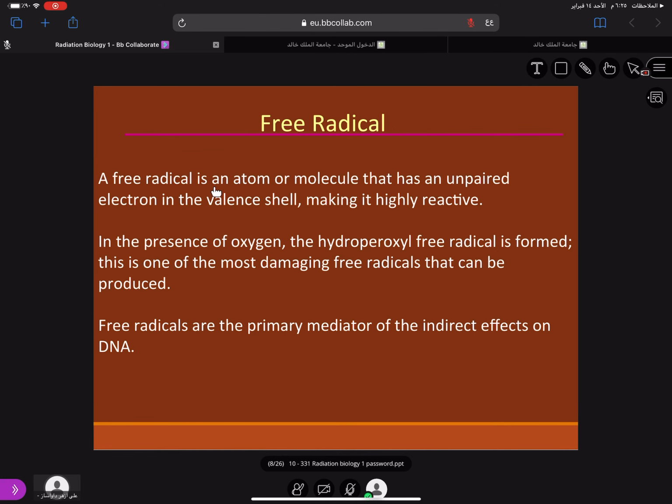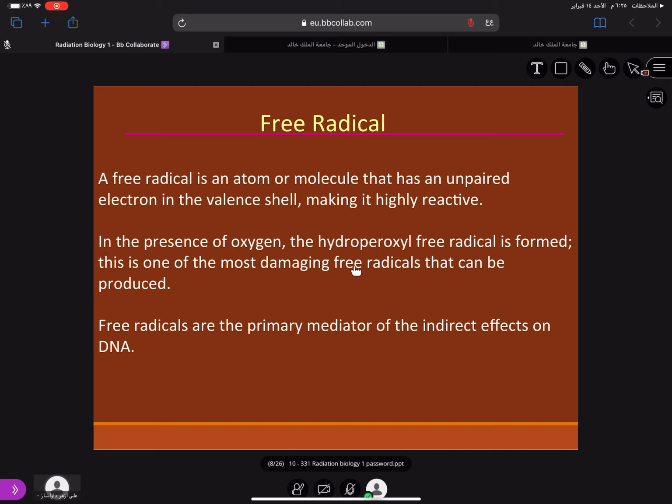A free radical is basically an atom or a molecule that has an unpaired electron in the valence shell, making it highly reactive. When you remove an electron from the outermost shell, what remains is the unpaired electron, and that unpaired electron causes this atom to become highly reactive. The patient is breathing oxygen, so there is oxygen present in the tissues. In the presence of oxygen, the hydroperoxyl free radical is formed, which is the most damaging free radical.